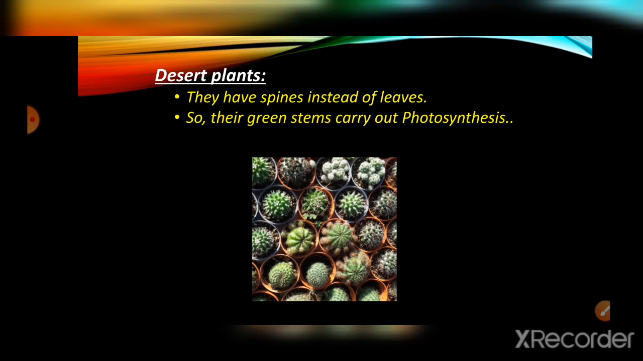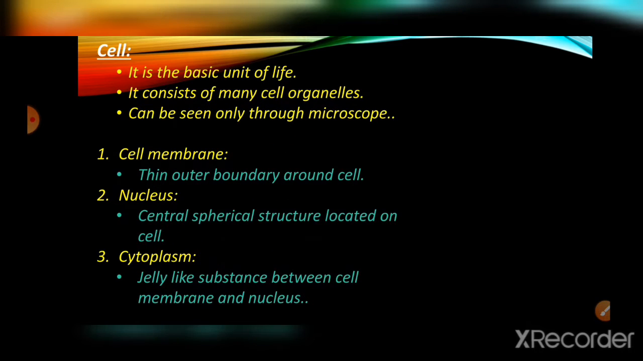Then where will the photosynthesis occur? The photosynthesis actually occurs in their stems. Even though their leaves are converted into spines, their stems are green in color. So their stems carry out photosynthesis. In this picture you can see these are all cactus, right? It has many spines, which are the leaves, and their stem is green in color, and that green colored stem carries out photosynthesis.